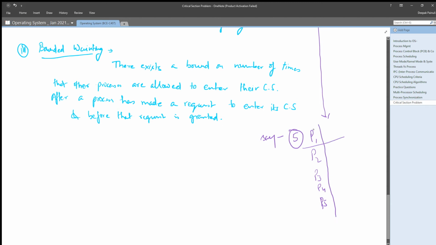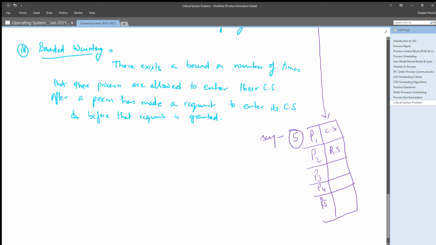Let's say some of the processes are executing their critical section, some are not. If I write CS, that means this P1 process is executing its critical section. If I write RS, that means the P2 process is executing its remainder section only. That means currently these processes are in these sections only.